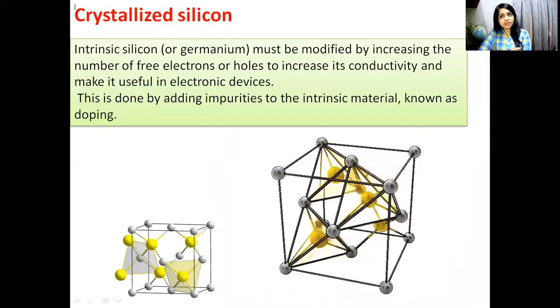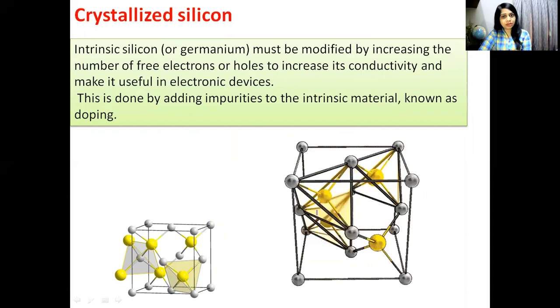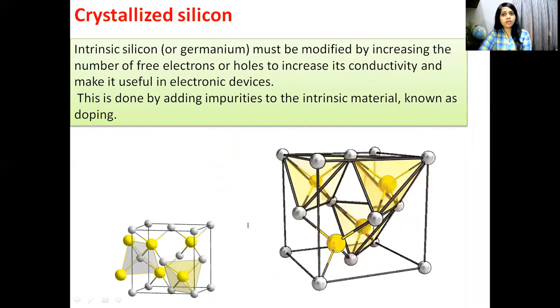You can see here a crystallized silicon atom. This is a three-dimensional view of a crystallized silicon atom. Intrinsic silicon or germanium must be modified by increasing the number of free electrons. Intrinsic silicon means it is in the pure form.